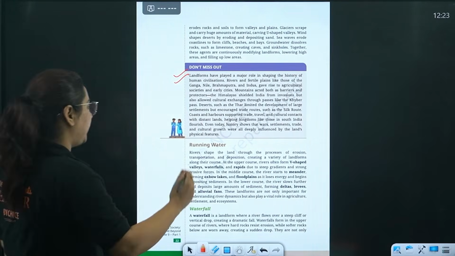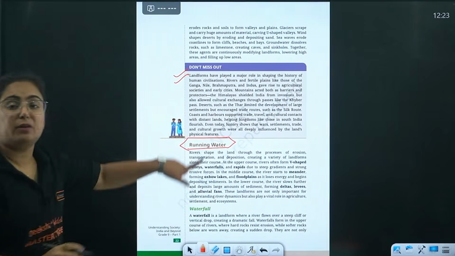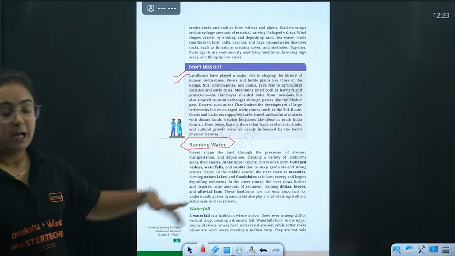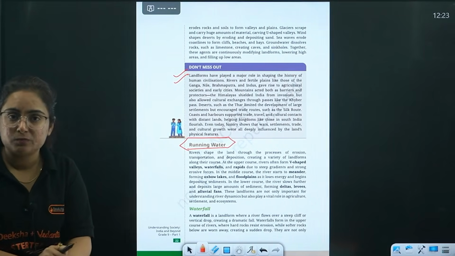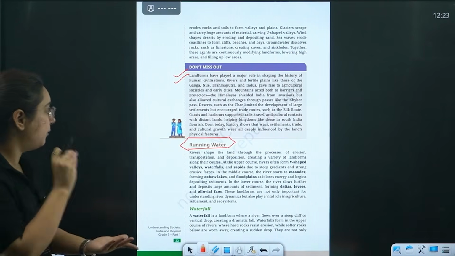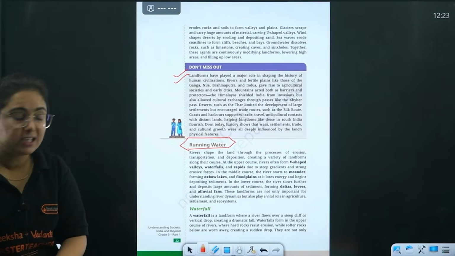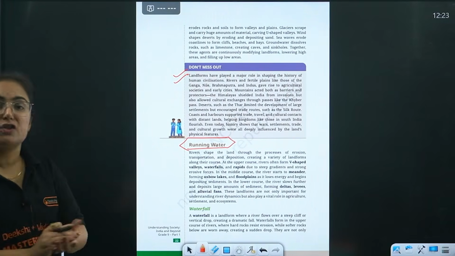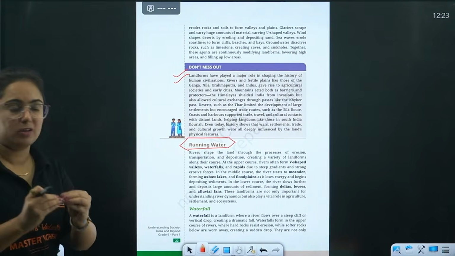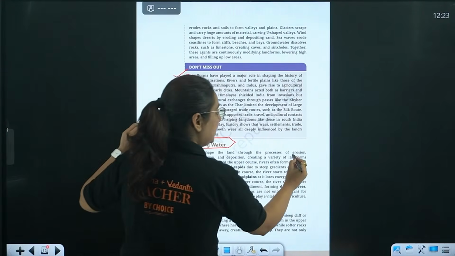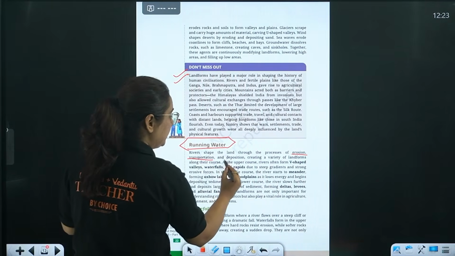It is formed by different agents of gradation, in which the first is running water. Beta, water is running over the surface of the earth in the form of rivers, lakes, waterfalls, and various other things. Let us talk about them. Rivers shape the land through the process of erosion, transportation and deposition.